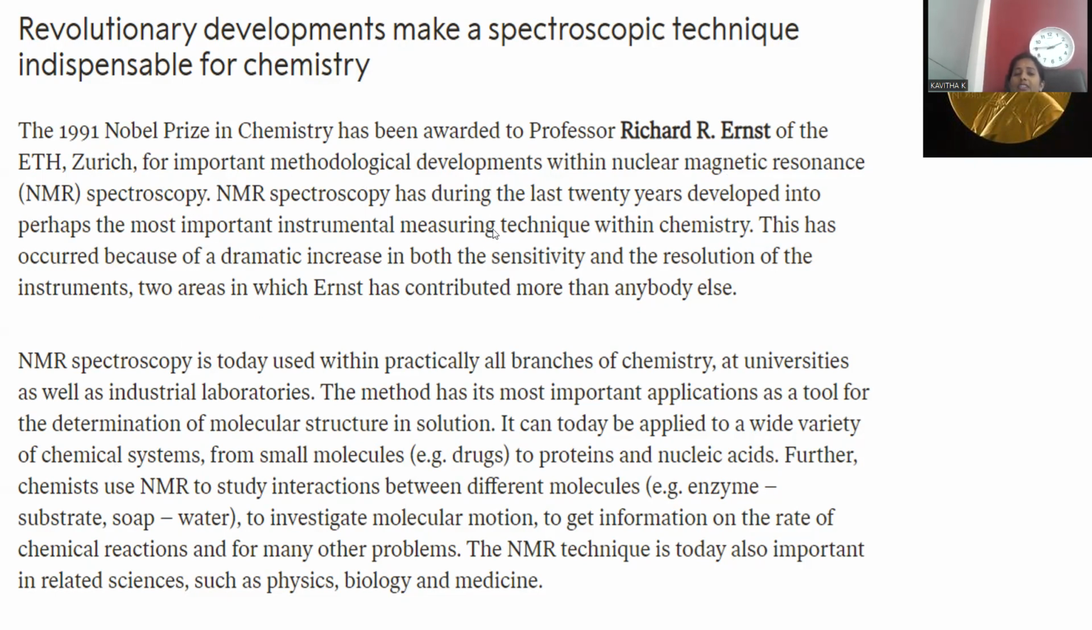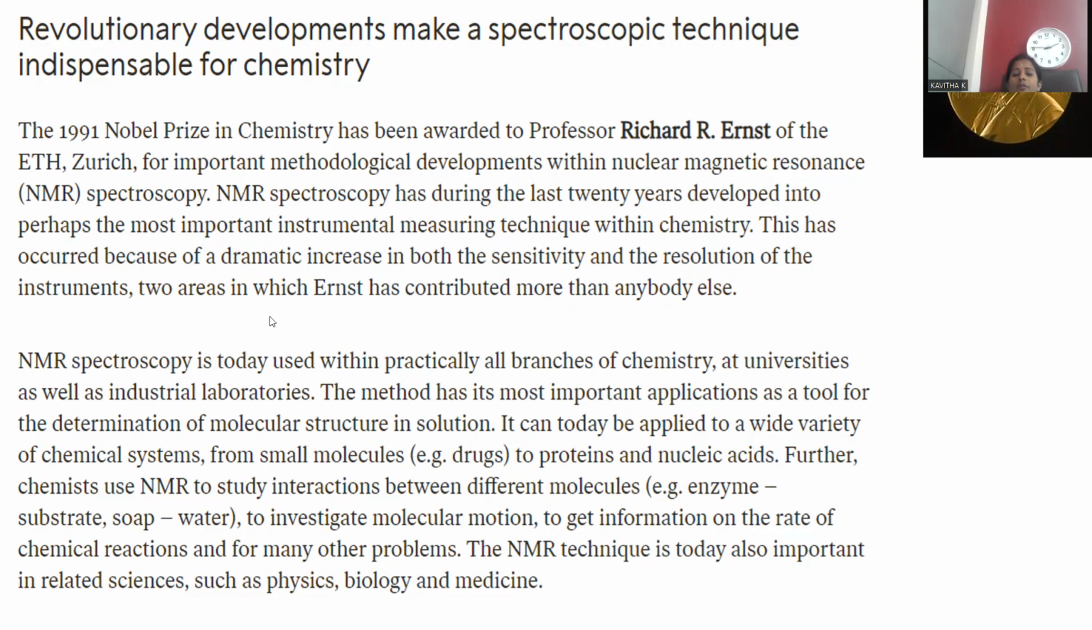NMR spectroscopy has, during the last 20 years, developed into perhaps the most important instrumental measuring technique within chemistry. So within the field of chemistry, NMR has multi-dimensional applications. This has occurred because of the dramatic increase in both the sensitivity and resolution of the instrument. Resolution increased and sensitivity is also raised, so that even minute things can be easily analyzed. Two areas in which Ernst has contributed more than anybody else.